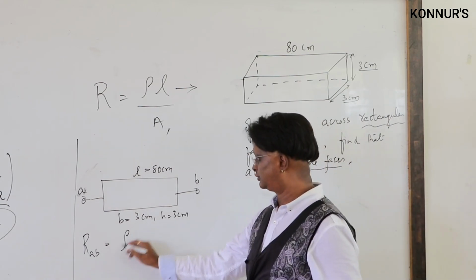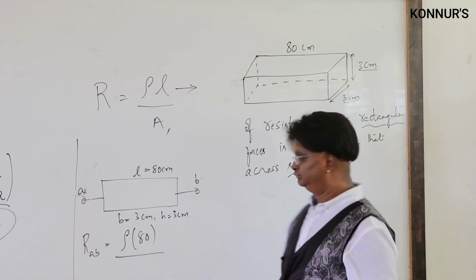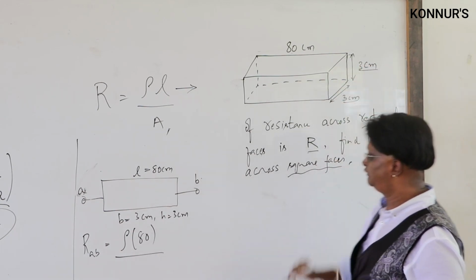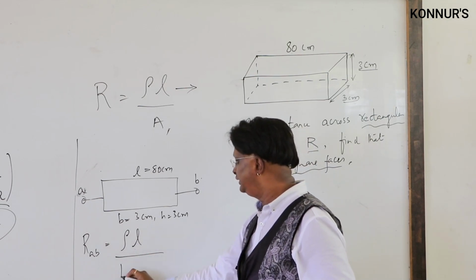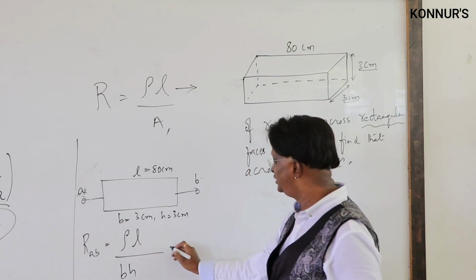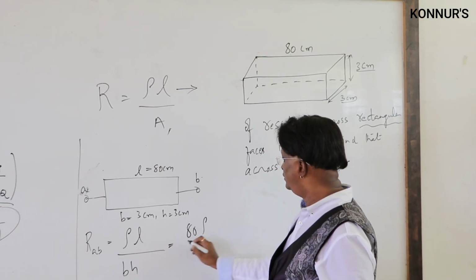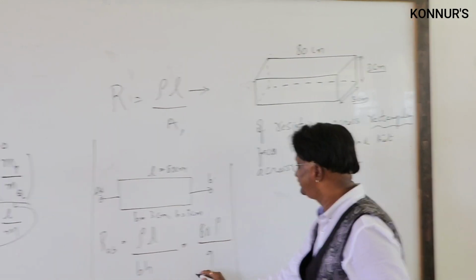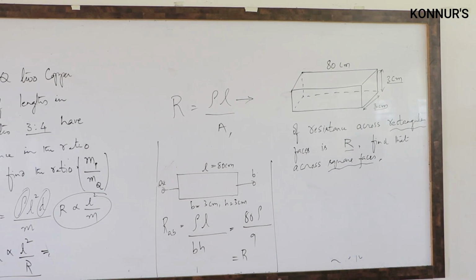RAB is equal to rho, L means 80 centimeter, A. Since it is a square face, the area will be B into H. So shall I write this as rho L by BH? Rho L by BH. Substitute the values. This is 80 rho by 9. And in the data, he says this value is R.